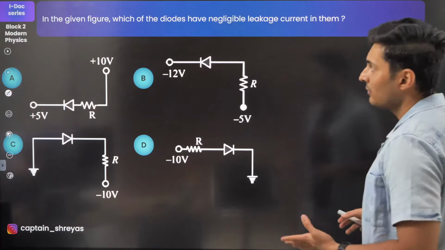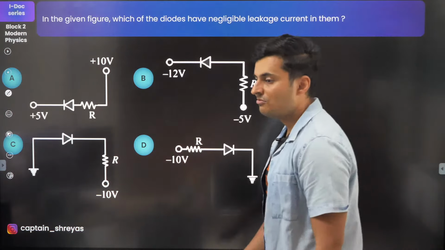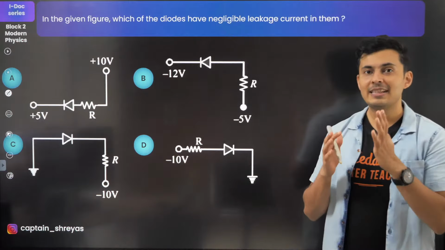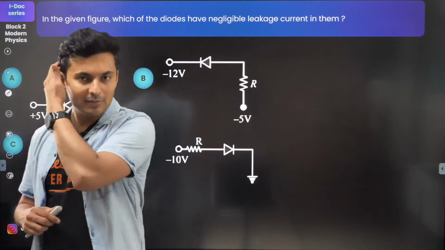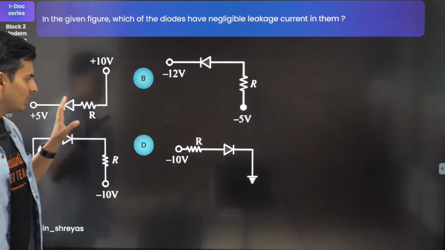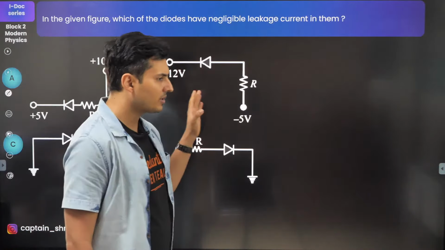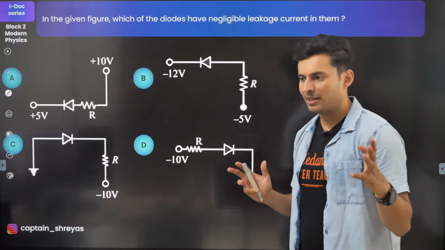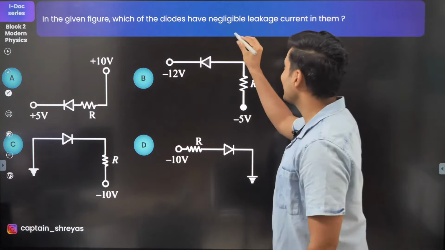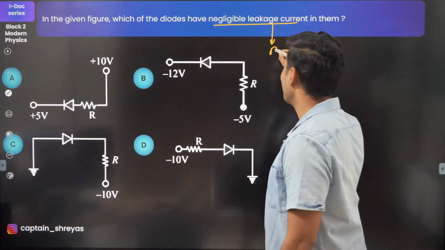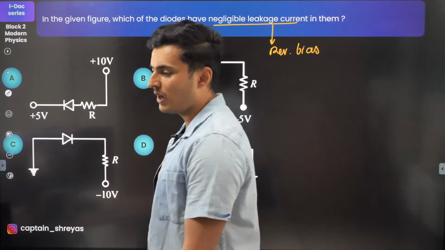Okay, in the given figure, which of the diodes has negligible leakage current in them? Interesting question, guys. Come on, think about it. One of them is going to have negligible leakage current. Look at the way they have been arranged. These are all diodes with some potentials across them. Negligible leakage current means reverse bias. So you just have to see which one of them is in reverse bias. There's only one such option.